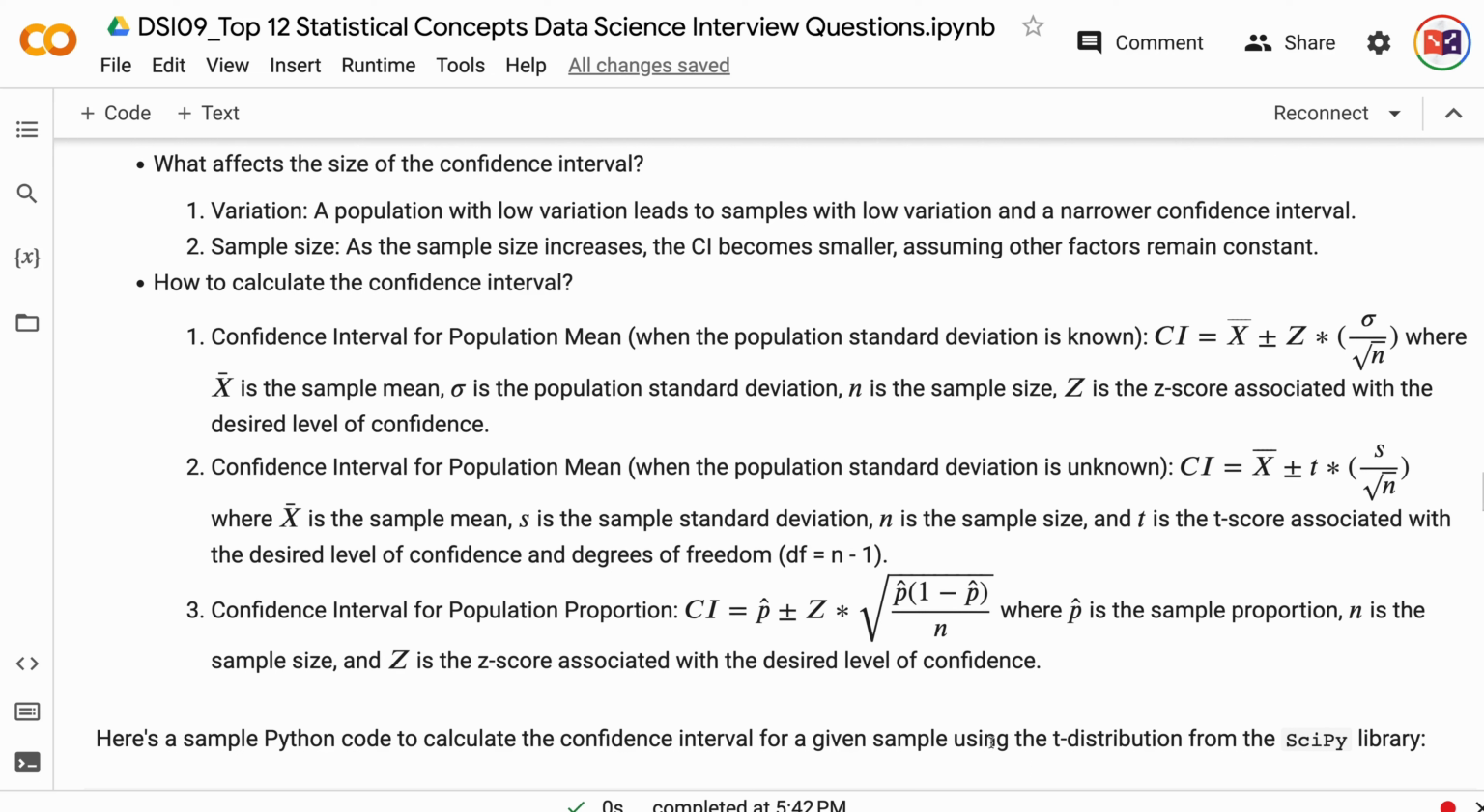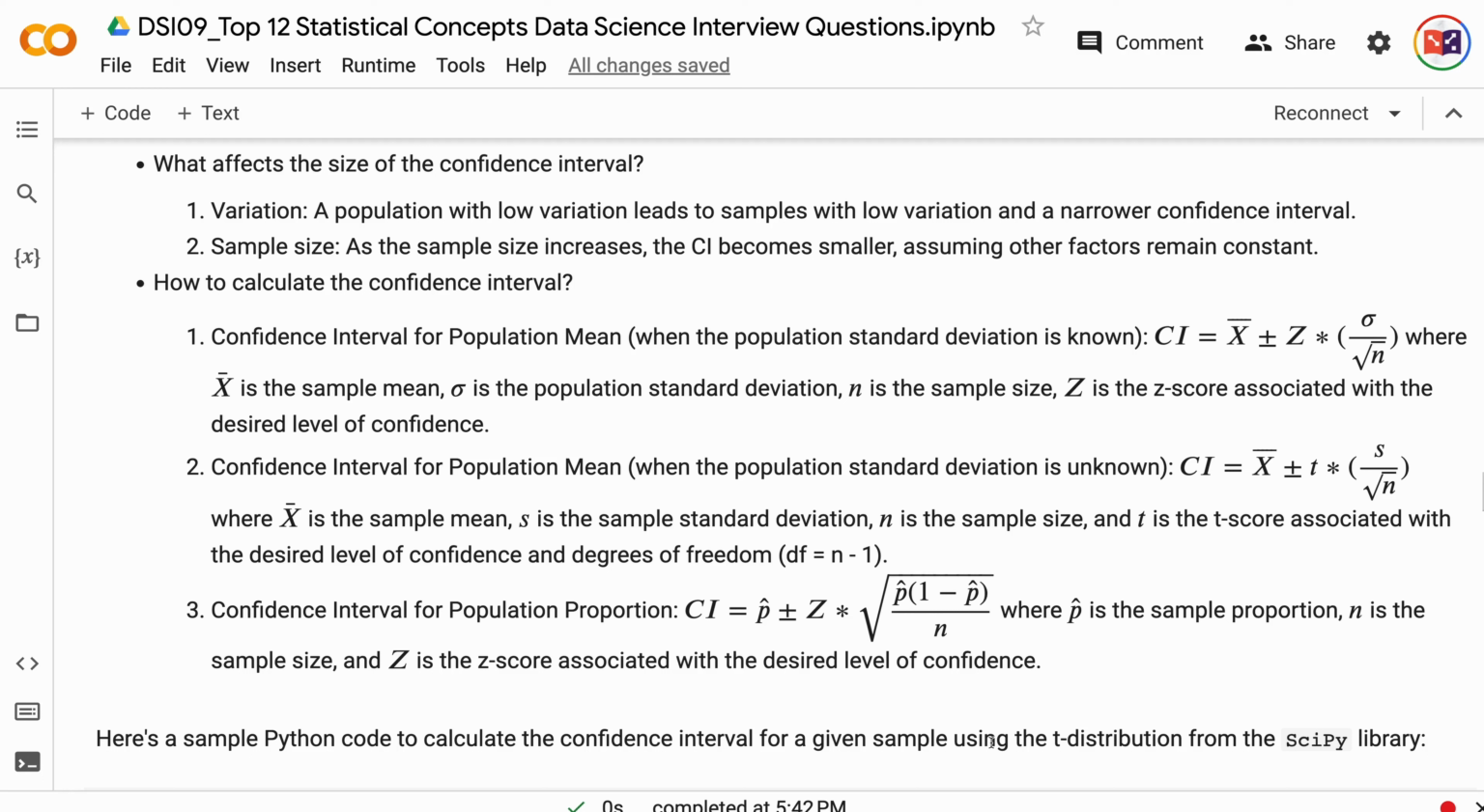How to calculate the confidence interval? 1. Confidence interval for population mean. When the population standard deviation is known, confidence interval equals x bar plus or minus z times sigma divided by the square root of n, where x bar is the sample mean, sigma is the population standard deviation, n is the sample size, and z is the z-score associated with the desired level of confidence.